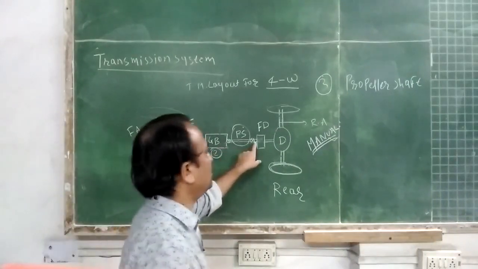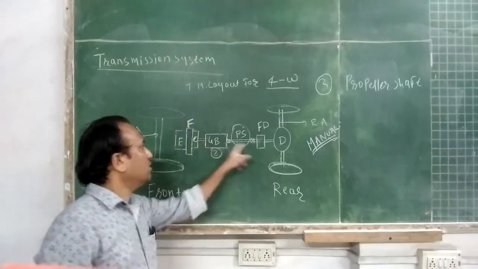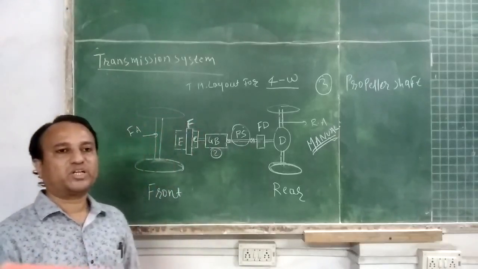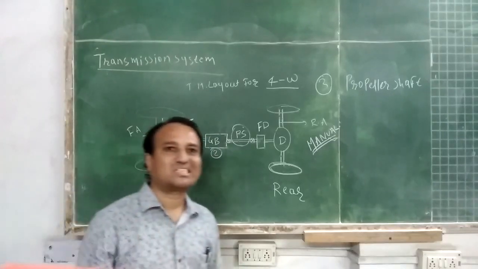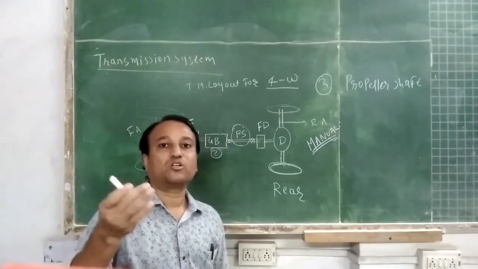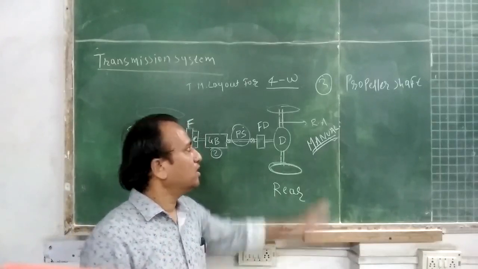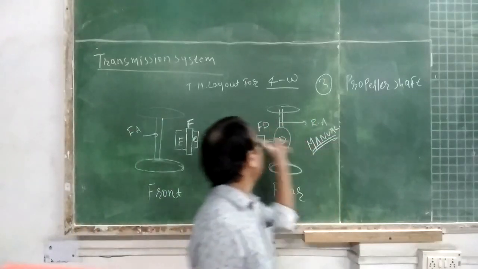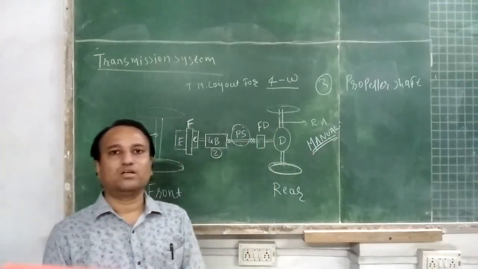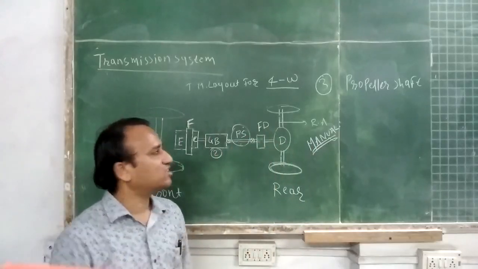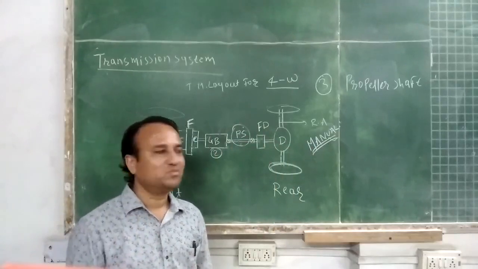The propeller shaft is a hollow shaft, because a hollow shaft has more strength against torsion. The propeller shaft is a rotating shaft, and the most severe stress is the torsional shear stress.